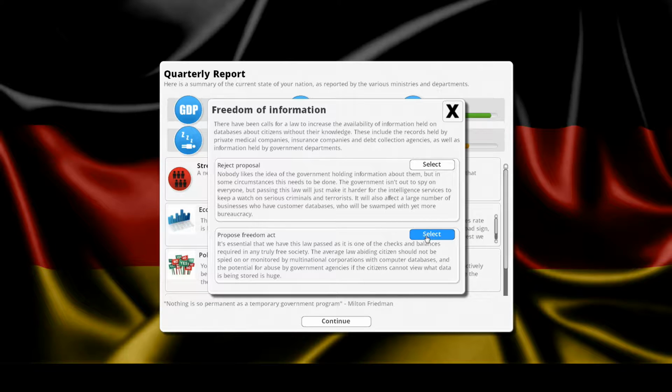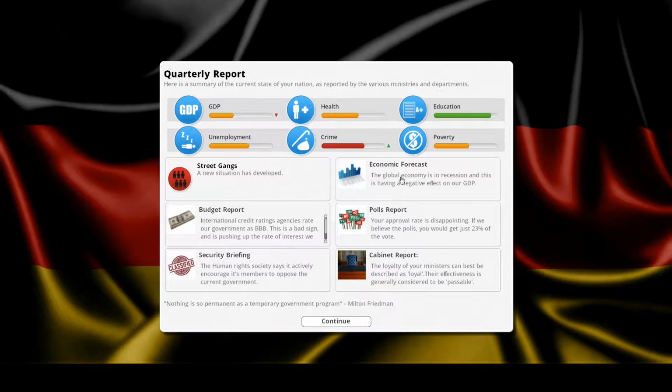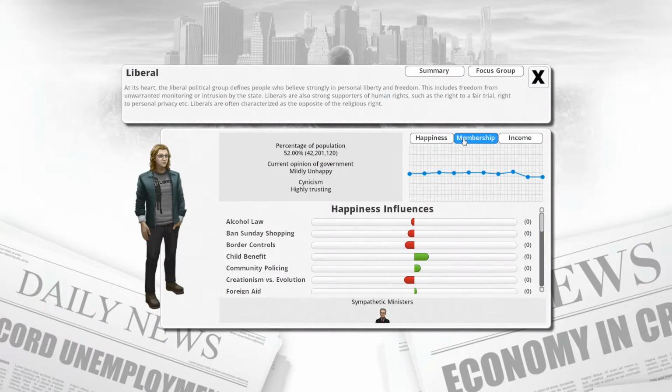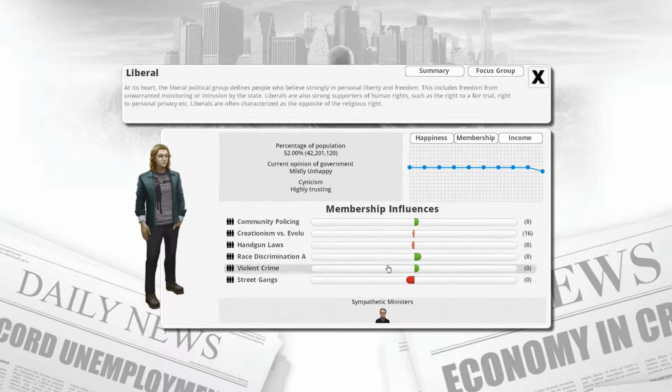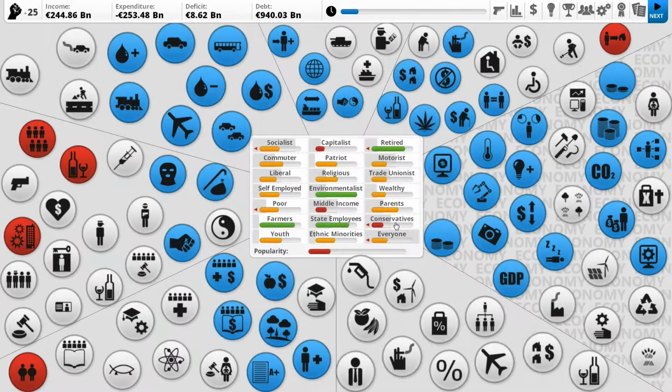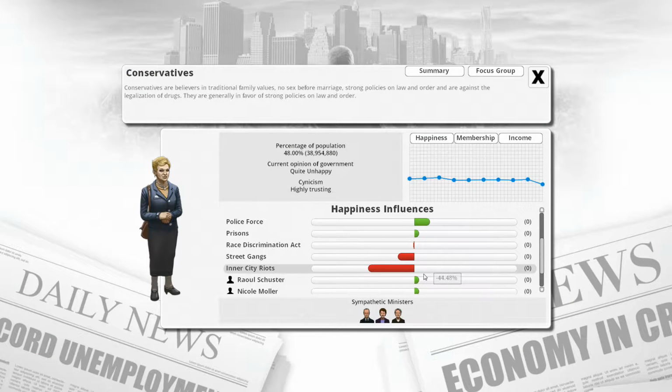Freedom of information. We're going to allow or reject. Reject. It's fine, 23%. BBB, at least we're out the same though. So we'll have a quick check of, let's say, Liberals. Membership. Nothing we did there changed that. However, freedom of information. So because we banned it, we've made them a lot more unhappy. And homelessness is bringing it down. That should mean that Conservatives are happier. They are not.